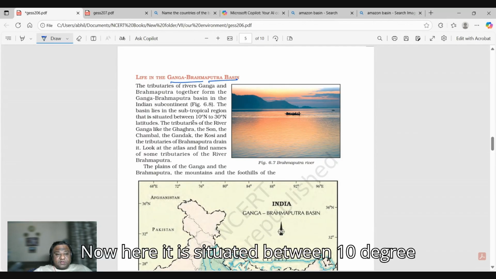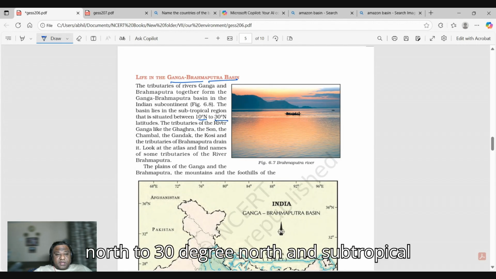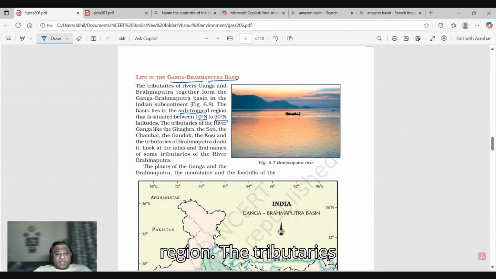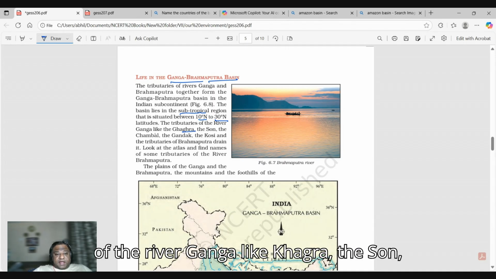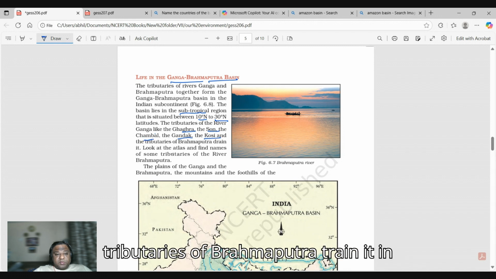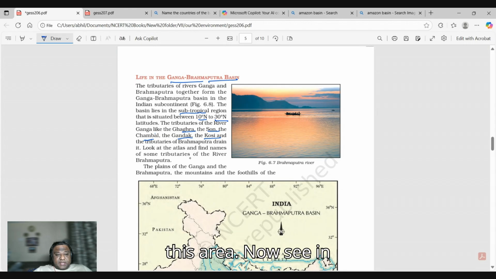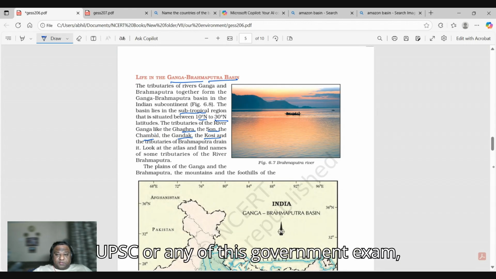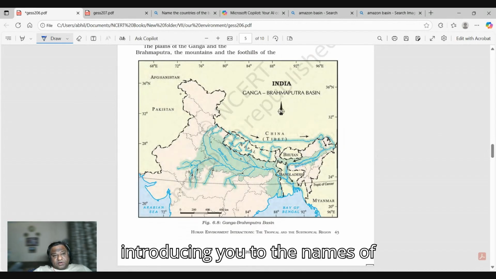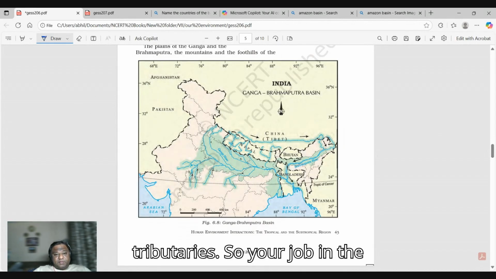Now here it is situated between 10 degrees north to 30 degrees north, a subtropical region. The tributaries of the river Ganga like Ghagra, the Son, Chambal, Gandak, Kosi, and tributaries of Brahmaputra drain this area. Now see, in UPSC or any government exam, this is the first time they are introducing you to the names of tributaries.